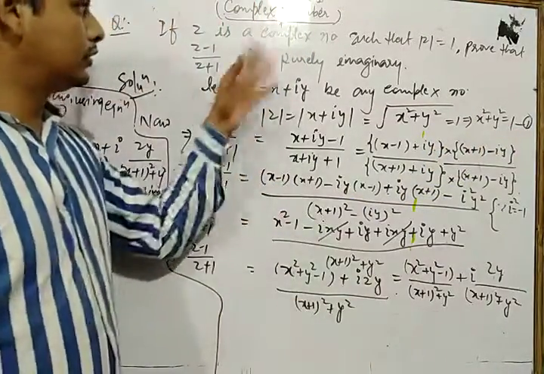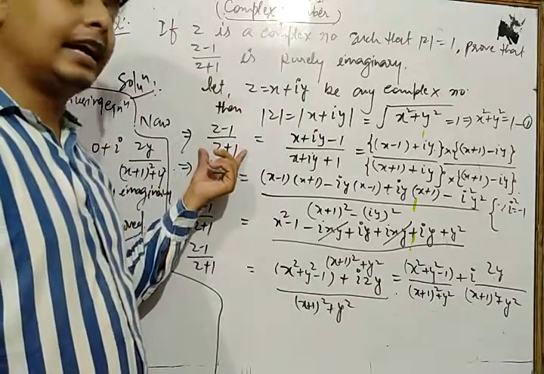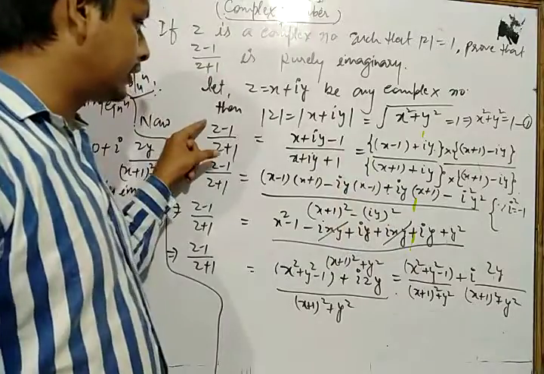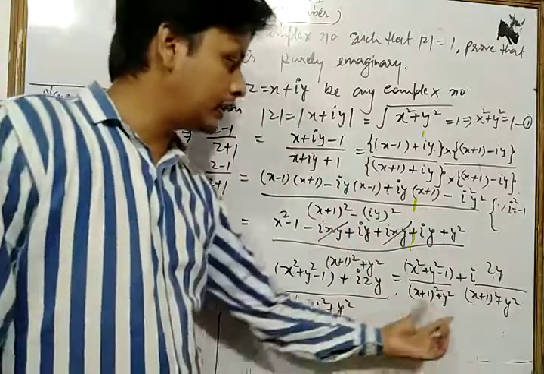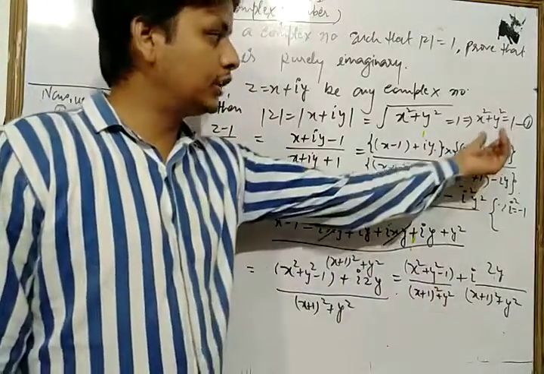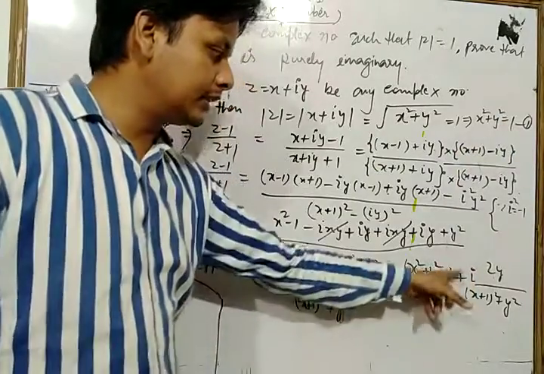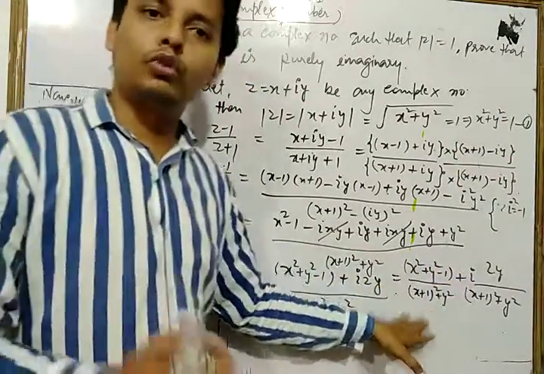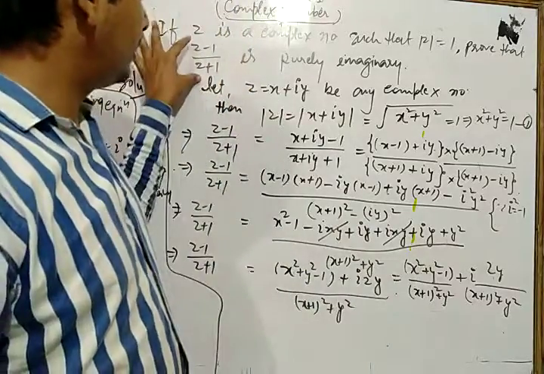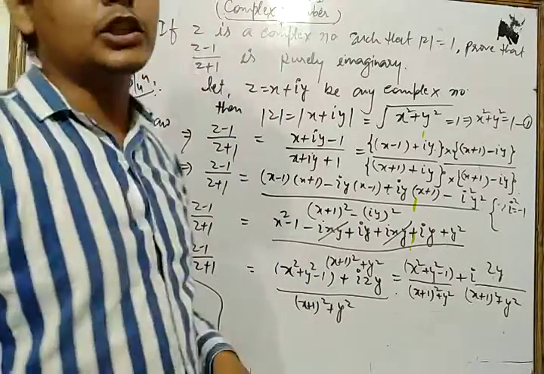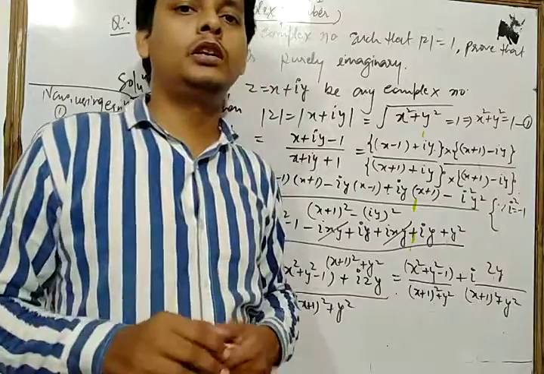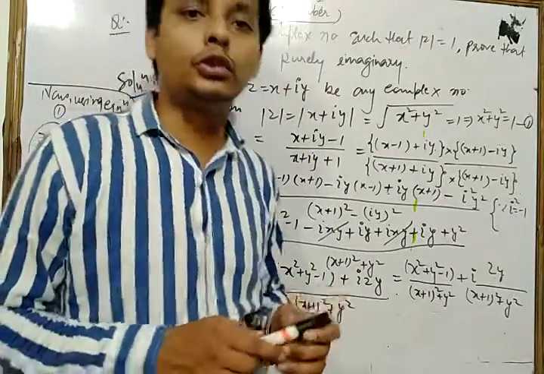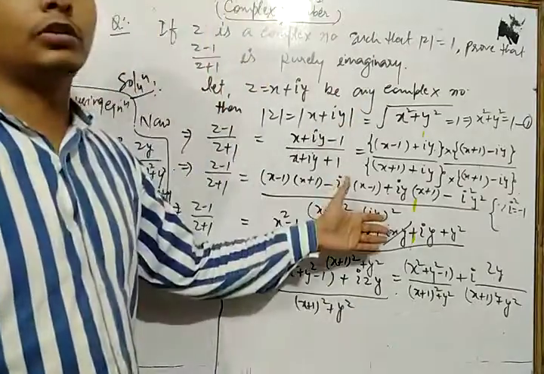Now we put the value of z in that expression, so after converting it into its standard form, we have that. Now here, using equation 1, we get that the real part of that complex number is 0, so we can say that the given complex number (z minus 1) upon (z plus 1) is purely imaginary. In this way you can solve each and every question of your NCERT exercise based on that concept.